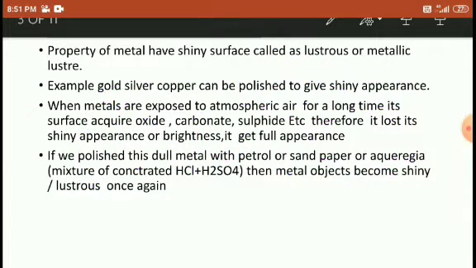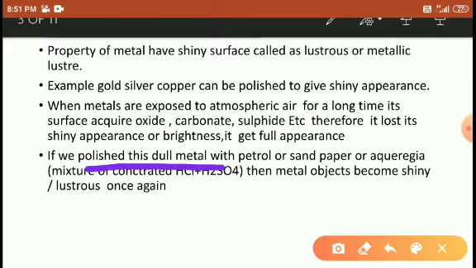So to improve the brightness, what do we have to do? We hand over our gold ornament to the gold merchant. Then the gold merchant polishes the dull metal with petrol, sandpaper, or aqua regia. Aqua regia means, students, the mixture of concentrated H2SO4 and HCl.